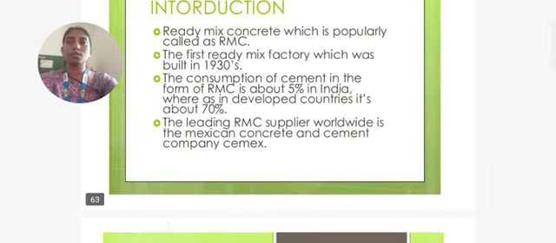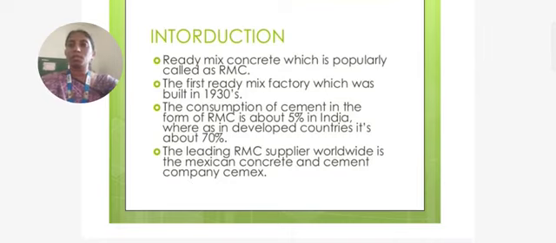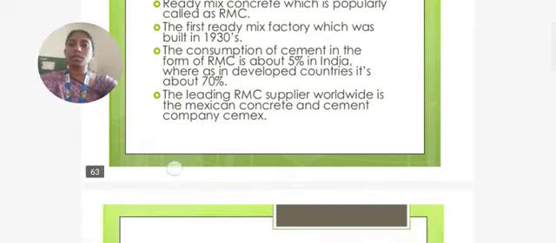Coming to ready-mix concrete, popularly called RMC, the first ready-mix concrete was built in the 1930s. The consumption of cement in the form of RMC is about 5% in India, whereas in developed countries it is about 70%. The leading RMC supplier worldwide is the Mexican cement company Cemex.